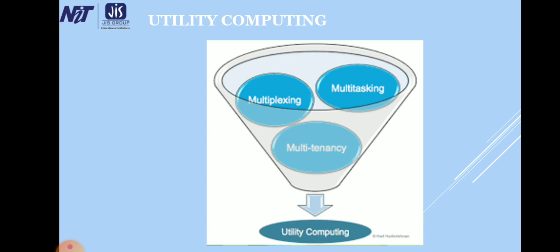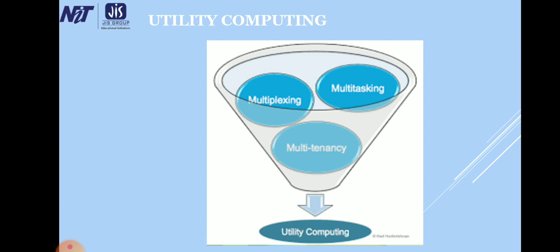This is the diagrammatic representation of utility computing. Utility computing consists of multiplexing, multitasking, and multi-tenancy. All of them are distinguishable features of utility computing.